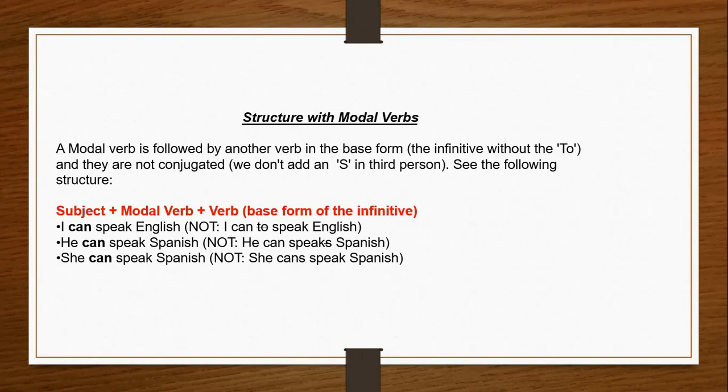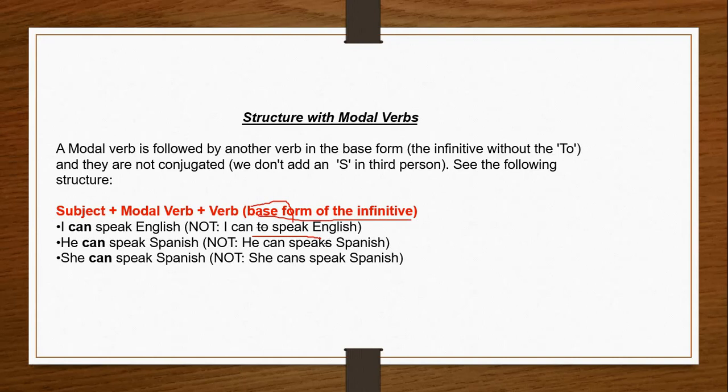For example, I can speak English. But if you say I can to speak English, it is absolutely wrong, my dear children. We are not going to use to along with the verb, because we are using modals, and modals accept the base form of the infinitive.